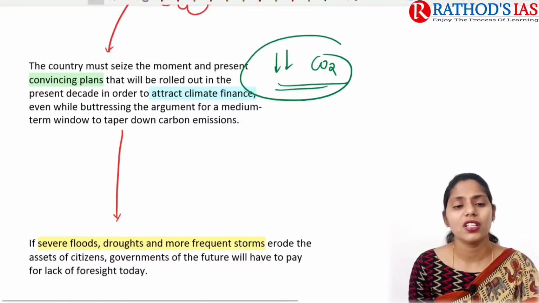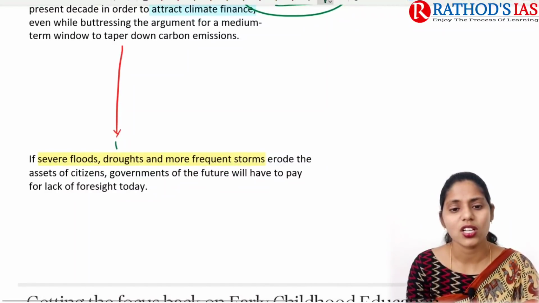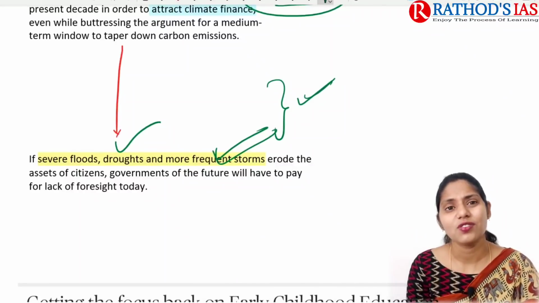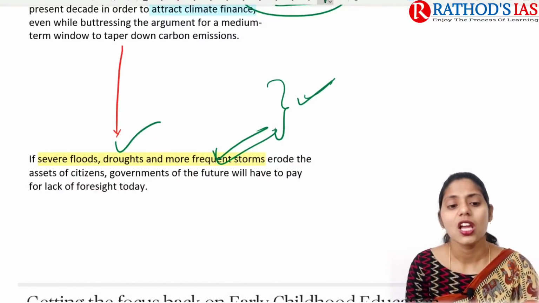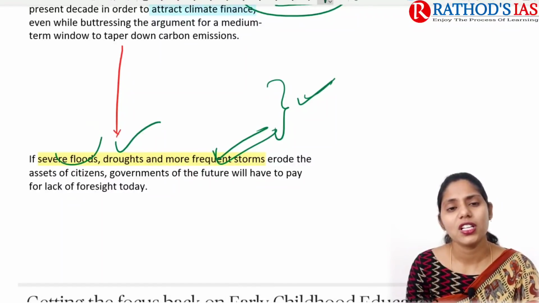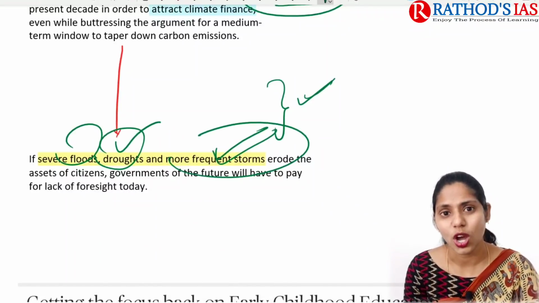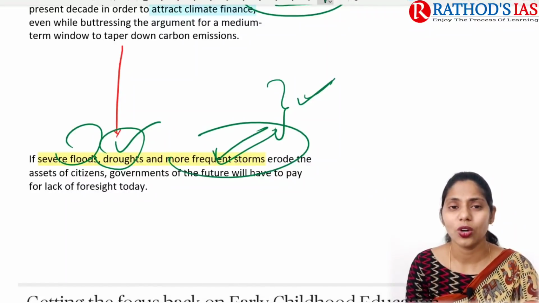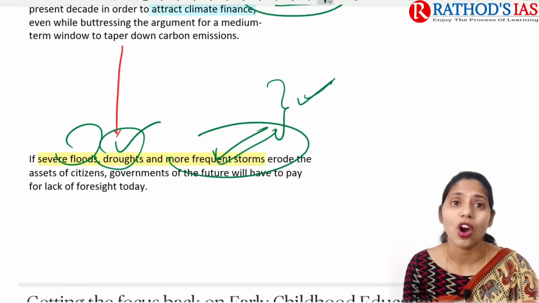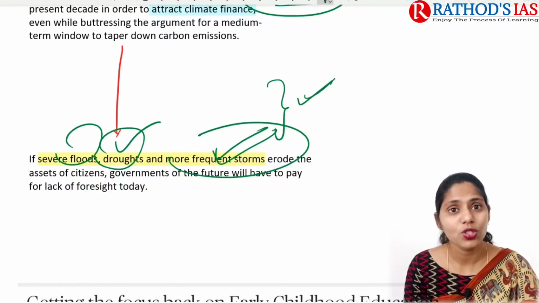And the next one is severe floods, droughts and more frequent storms. These are the events mainly caused by irreversible climate change. Whenever we have these floods, droughts and more frequent storms, they mainly erode the assets of citizens, the assets of government and the assets of our future India.